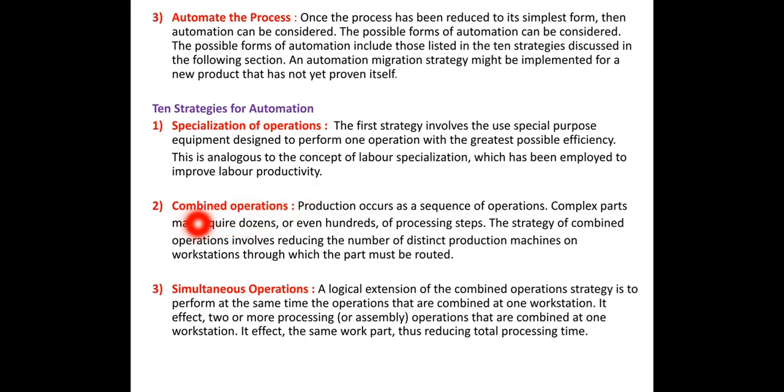Then second, combined operations. Production occurs as a sequence of operations. Complex parts may require dozens or even hundreds of processing steps. To make one product, hundreds of processing steps are required. So what we can do is reduce those processing steps by combining the operations. That will be easier for the operator and for the engineer also.